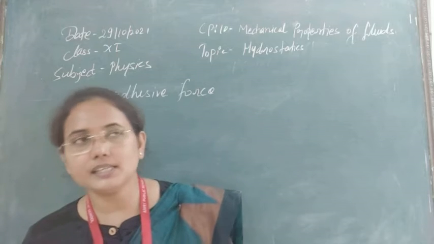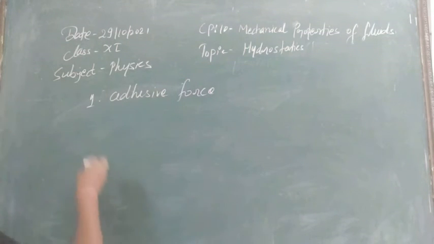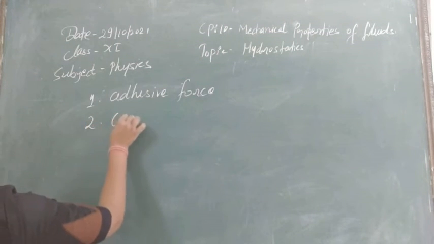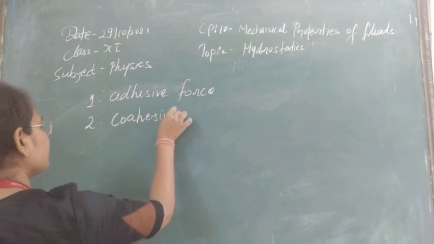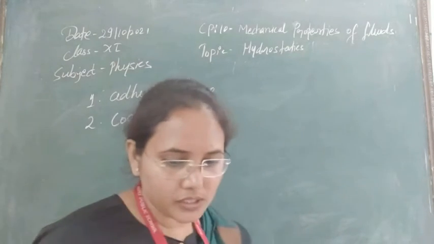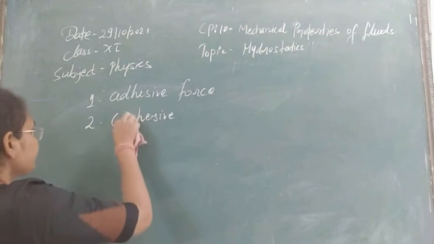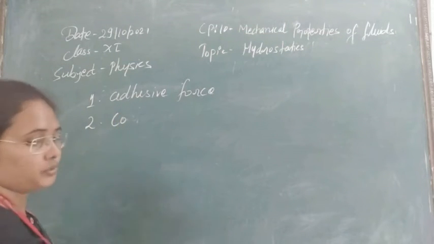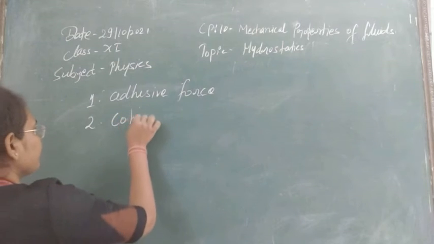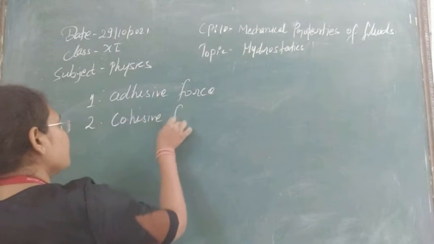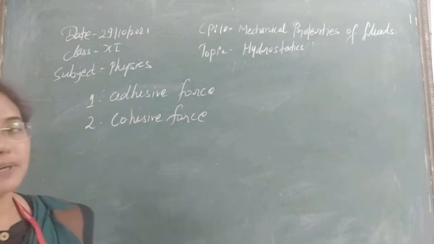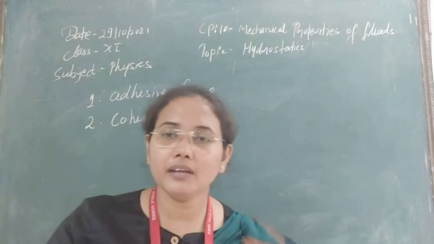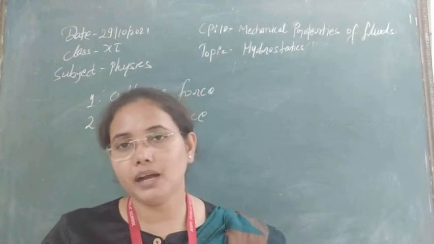The second one, let's see now, is cohesive force. So what is cohesive force? It is the force of attraction acting between the molecules of the same substance.